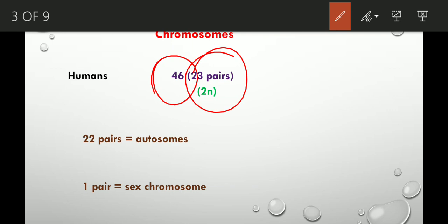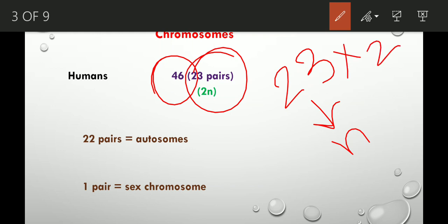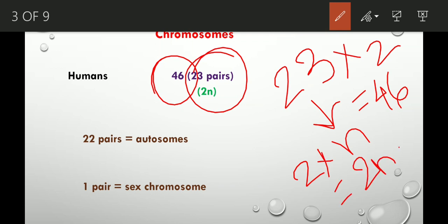If we consider 23 pairs as n, then 23 into 2 is 46, right? That means 2n is 46. So we can represent 46 as 2n. Clear? So in humans, 46 chromosomes or 23 pairs are present.